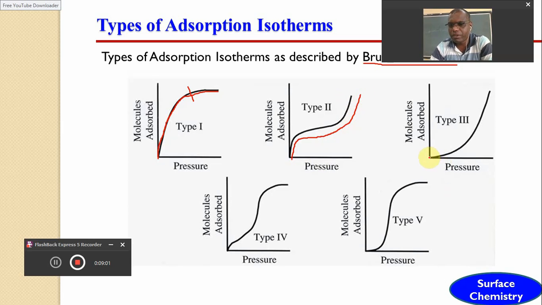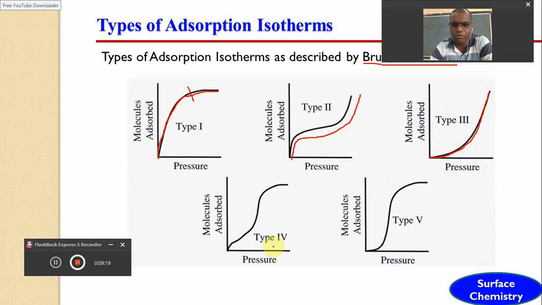In type 3, initially there is a slight increase in the amount of gas adsorbed, and after a certain pressure there is a sudden increase in the amount of gas adsorbed on the surface of the adsorbent, and there is no saturation point. There is a continuous increase in the amount of gas adsorbed with the increase in pressure.